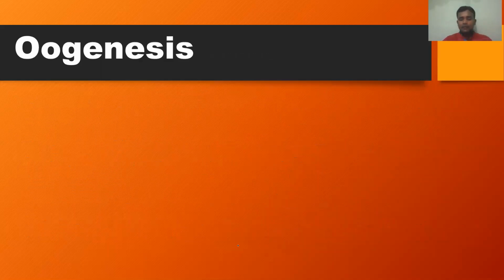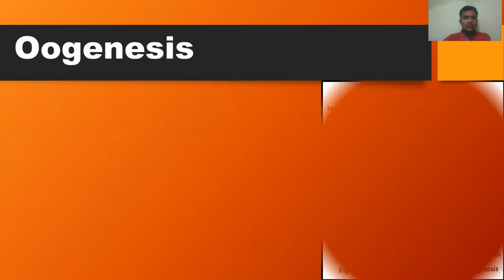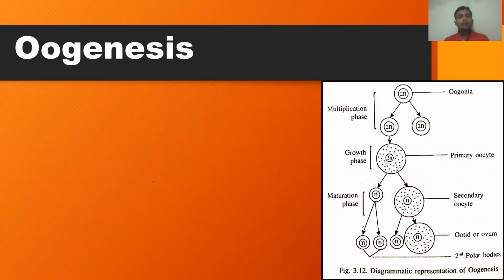The next type of gametogenesis is oogenesis, which is found in the female individual. As I mentioned earlier, there is a difference in the beginning of gametogenesis in males and females. In females, oogenesis begins at the embryonic stage itself, during the development of the female child. So how does it occur? Here is a very simplified diagrammatic representation of oogenesis. Let me explain the steps involved in it.